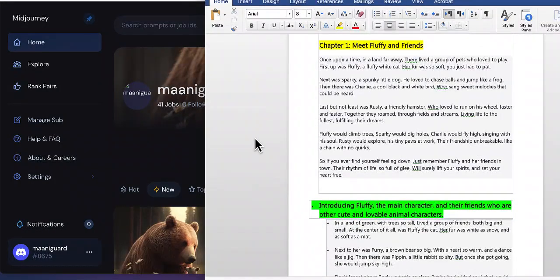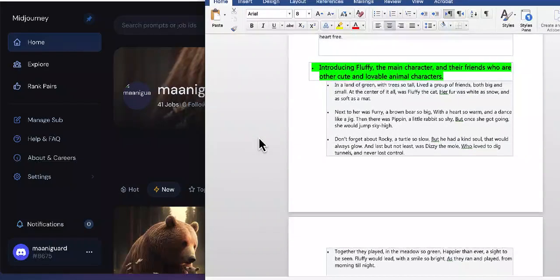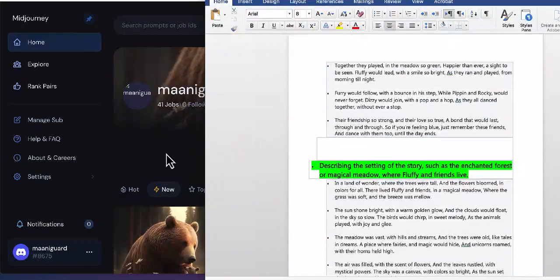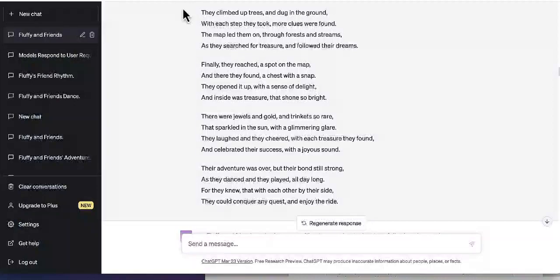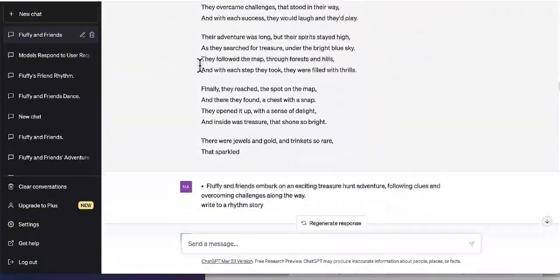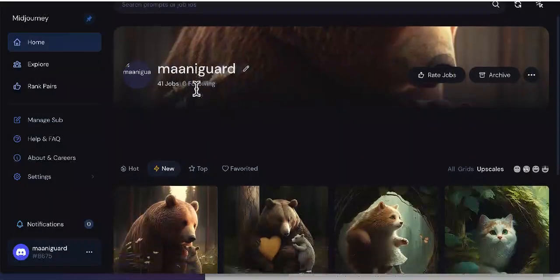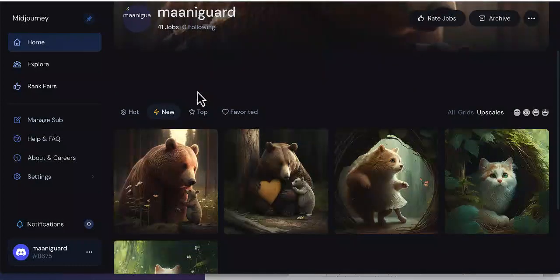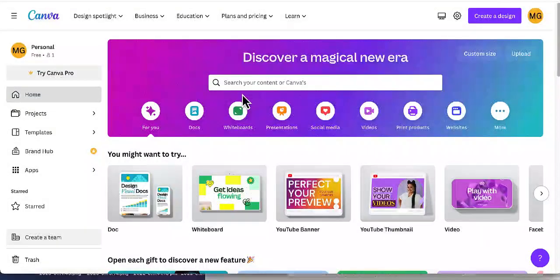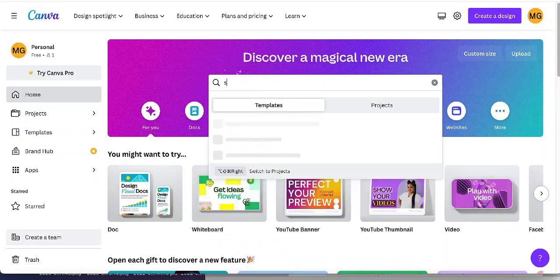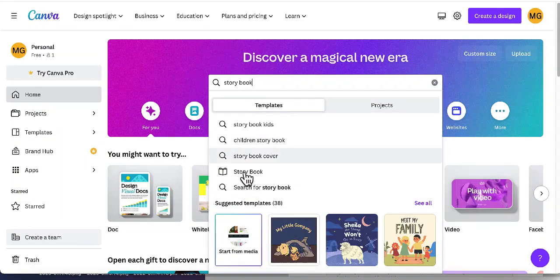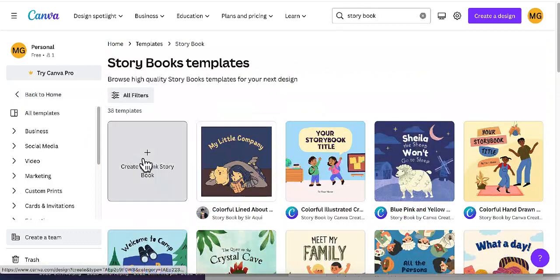I won't repeat the process for all the chapters because the video will get too long, but you get the idea. And now I'm going to show you how to combine the text that we get from ChatGPT with the images that we got from Midjourney and turn it into a professional looking storybook. First, head to Canva. I'll also leave a link in the description below to Canva as well. Once you're here, in the search bar, search for storybook. Now click on storybook. Now click on create a blank storybook.